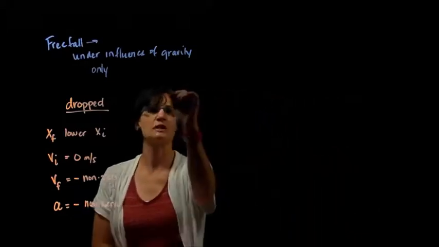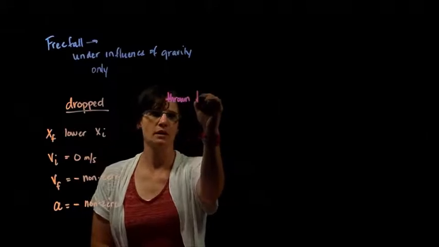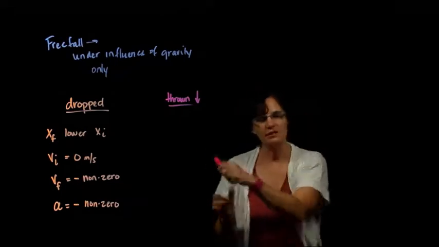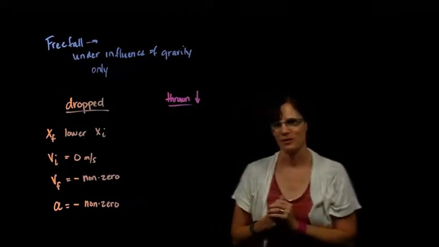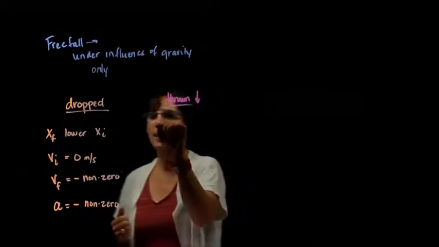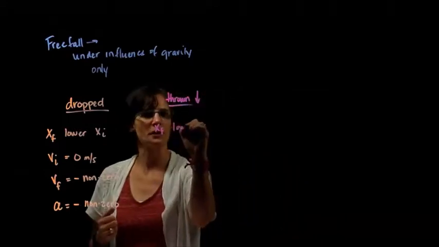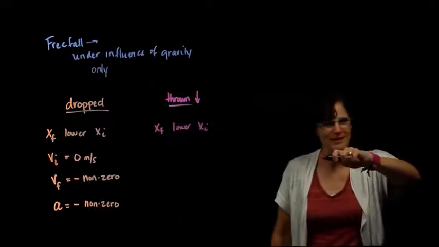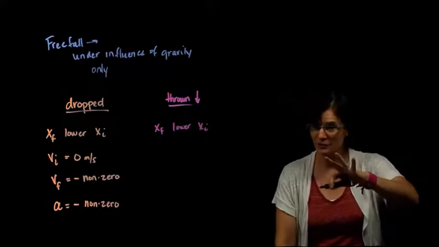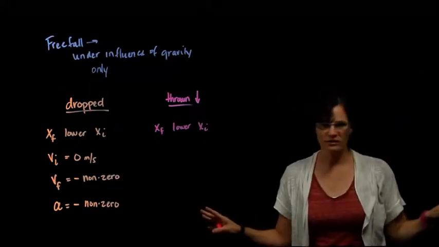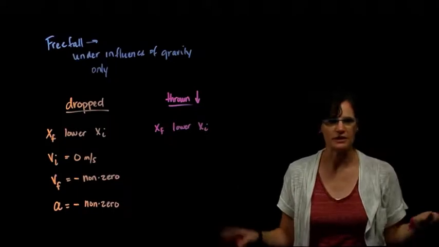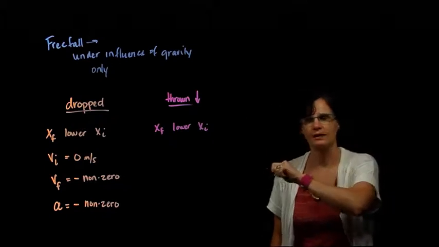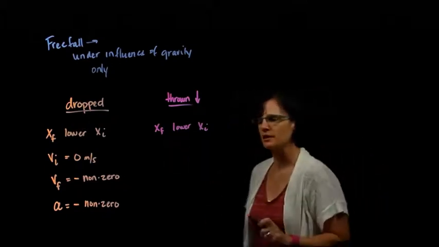What if an object is thrown down? So I don't just let go of it, I chuck it. Once it's in free fall, once it leaves my hand, that is what we're interested in. So my final position is always going to be lower than my initial position. If I throw something down, I'm starting at some position, and when I let go of it, that's when it hits free fall. This part is not involved in the free fall. That's a totally different acceleration. The phase that's free fall is once my hand lets go, and it is only under the influence of gravity. So my final position will be lower than my initial position.